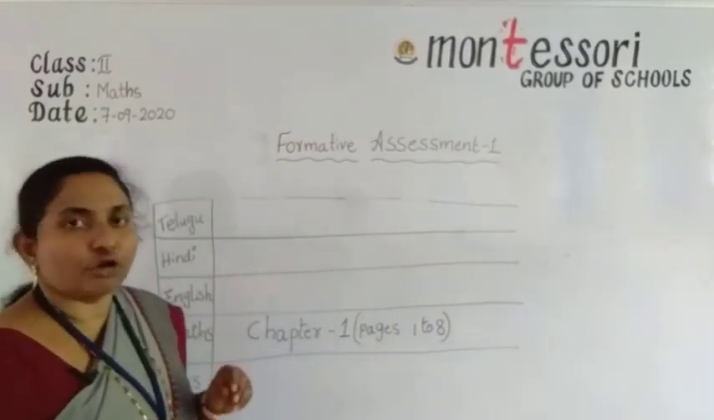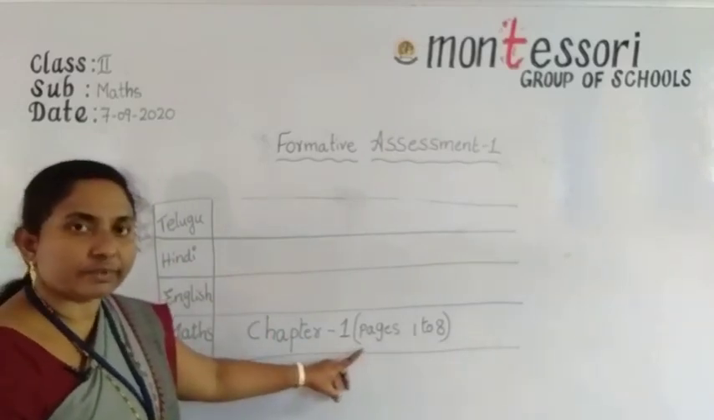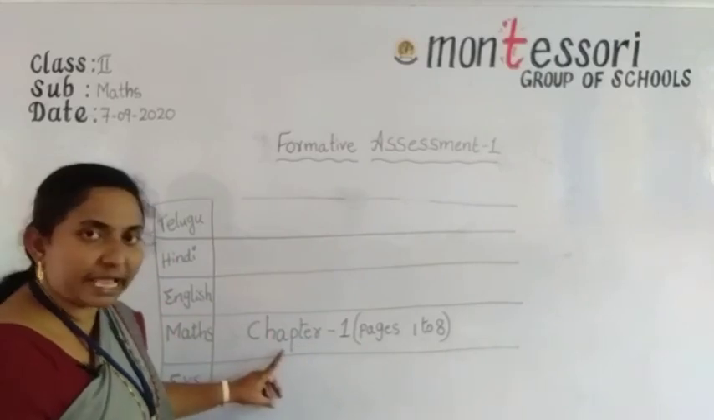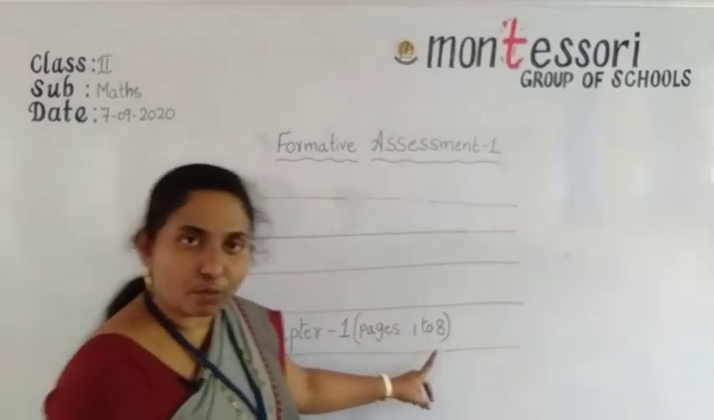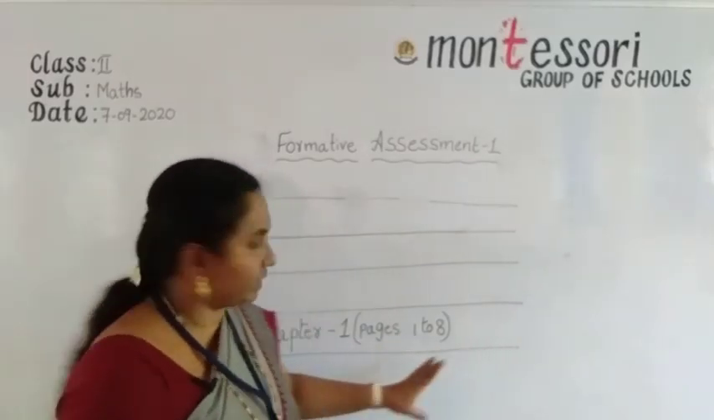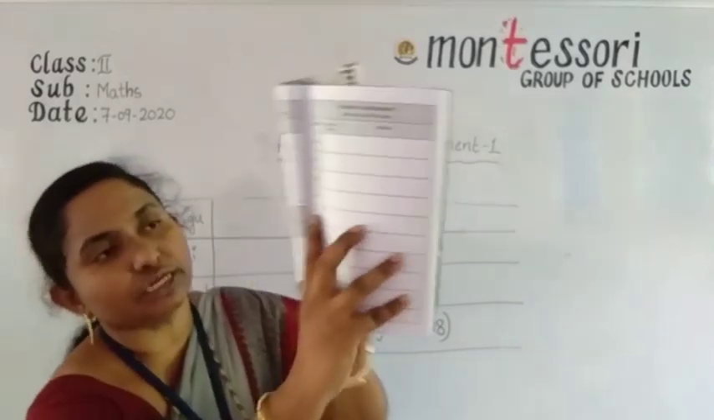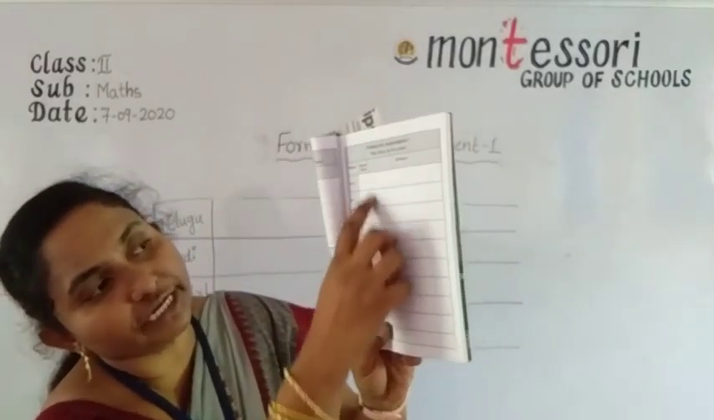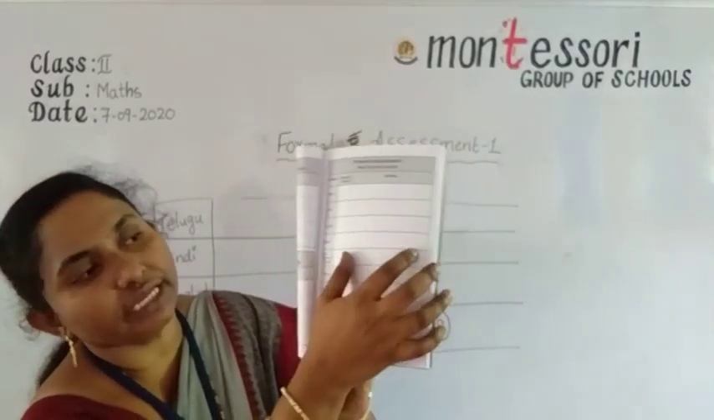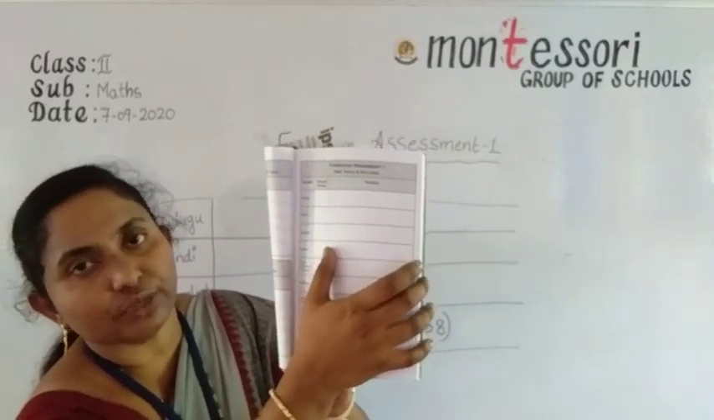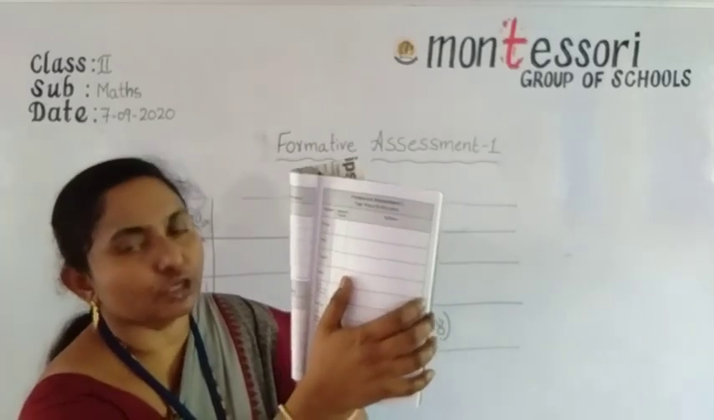Copy all of you. Maths syllabus: Chapter 1, pages 1 to 8. Here the subject is maths. This box is for the date of exam; leave it and write in the big box. In this big box you can write the maths syllabus.